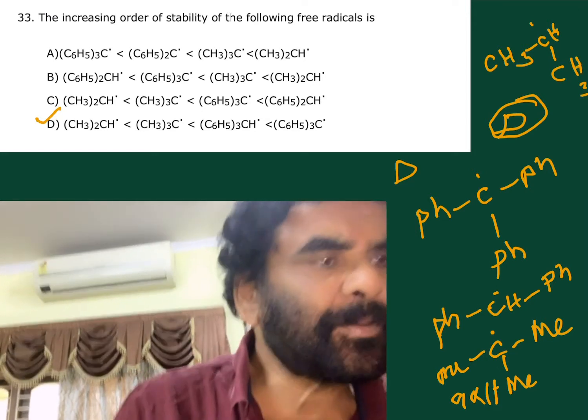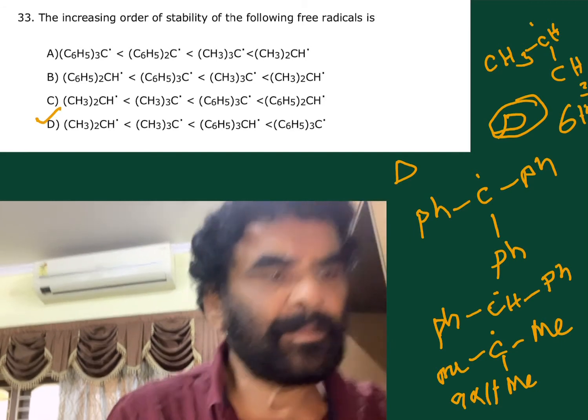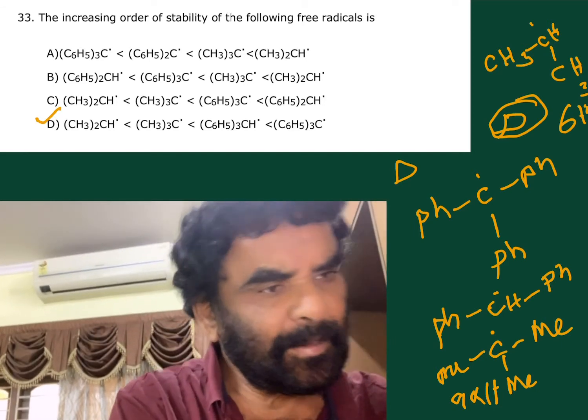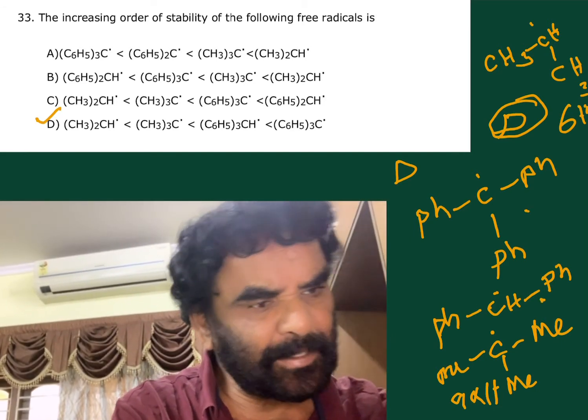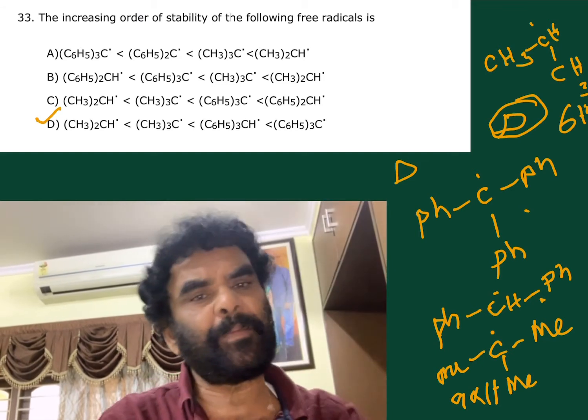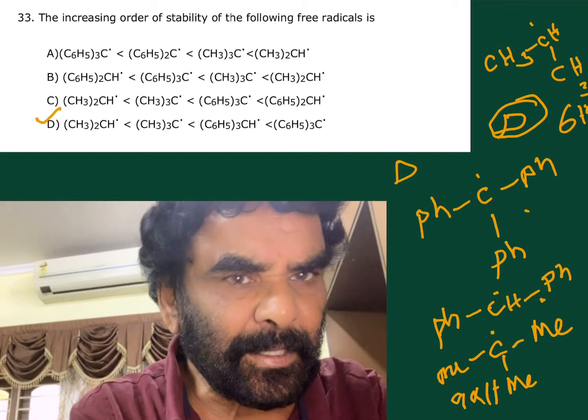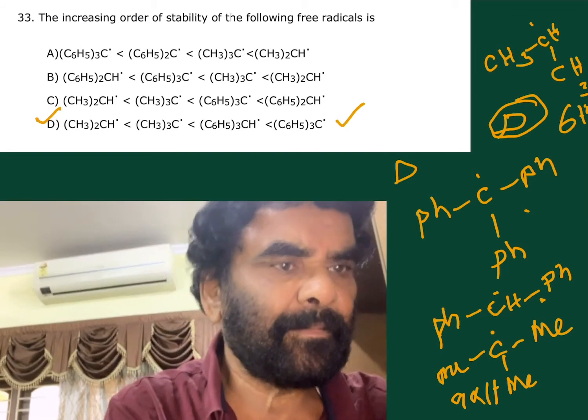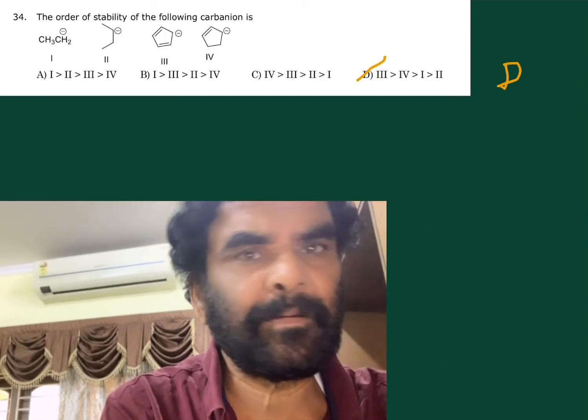2 methyl groups, 6 hydrogens. Therefore, these 2 are stabilized through resonance, these 2 are stabilized through hyperconjugation. So D is correct one. Option D is correct.